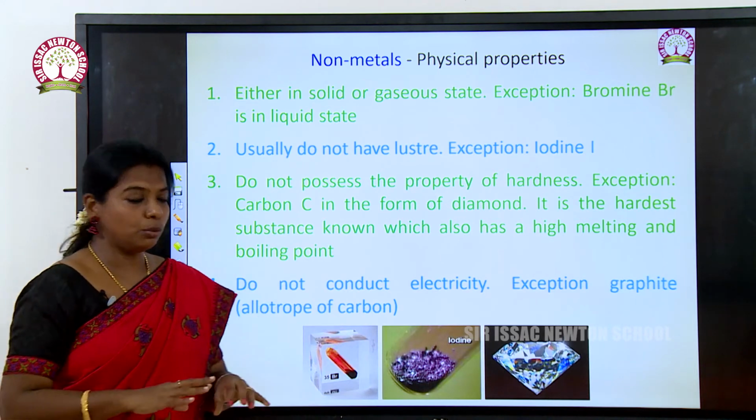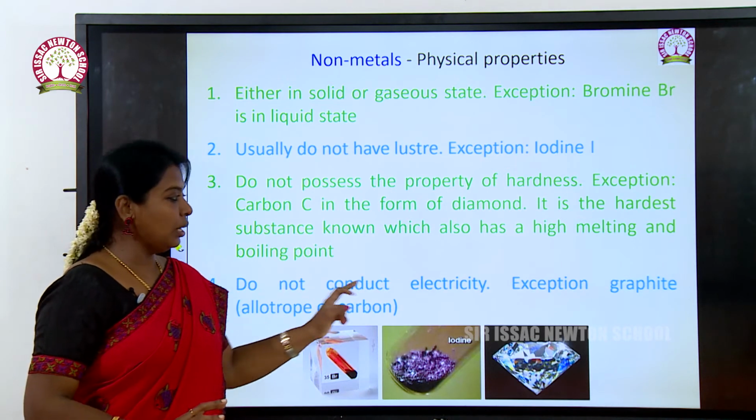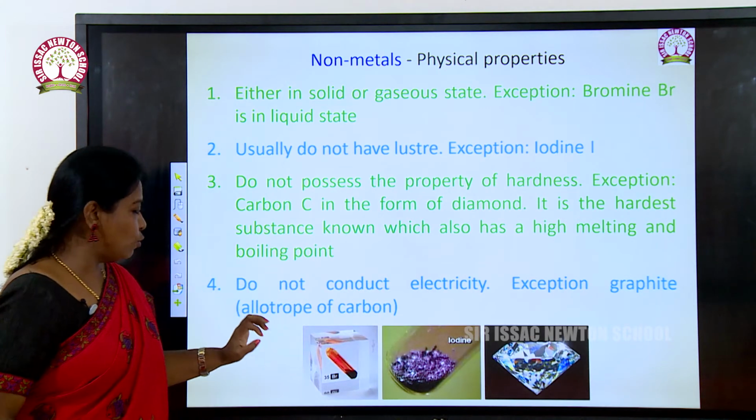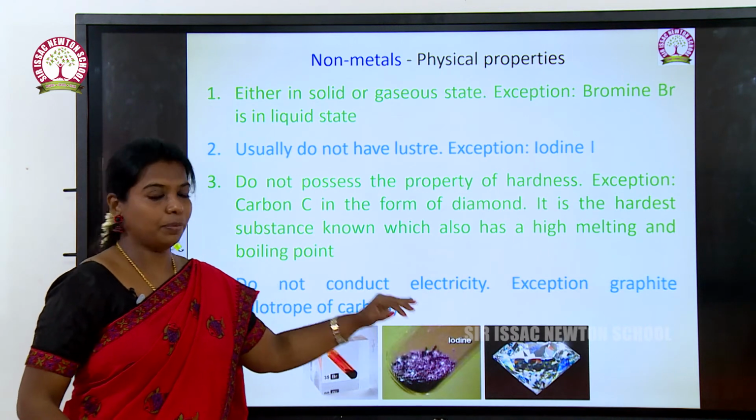And the fourth one, they do not conduct electricity except graphite. It is one of the allotropes of carbon. Other non-metals do not conduct electricity.